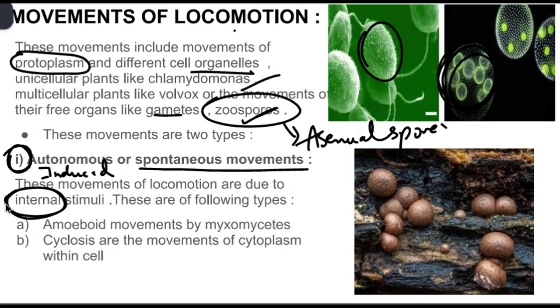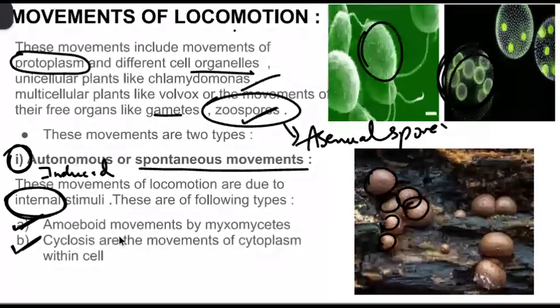These movements are classified as autonomous, also called spontaneous, and these occur because of internal stimuli, and these are again of two types. First one is amoeboid and second one is cyclosis. Amoeboid movements are mostly exhibited by myxomycetes. Myxomycetes is a form of fungi group organisms, and cyclosis is the movement of cytoplasm inside the cell.